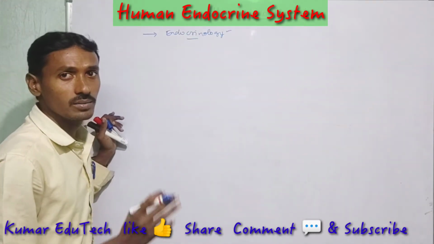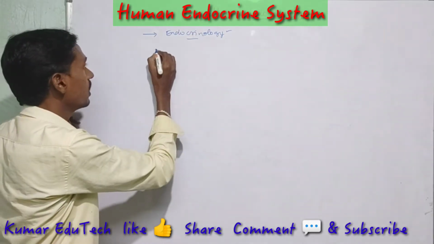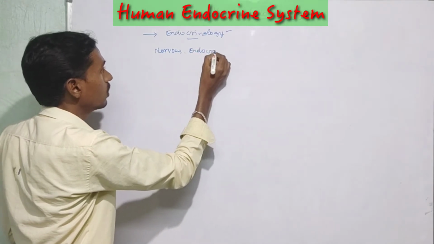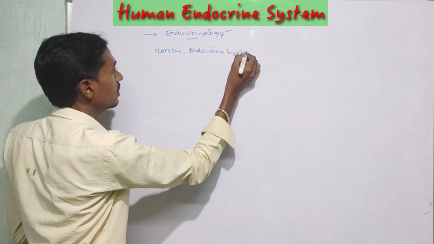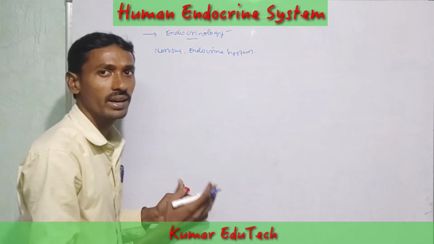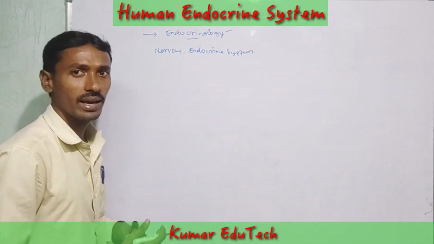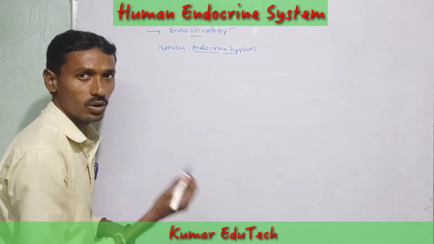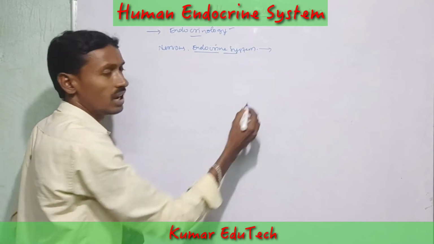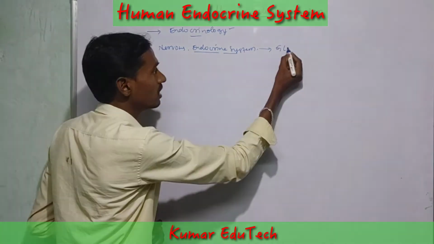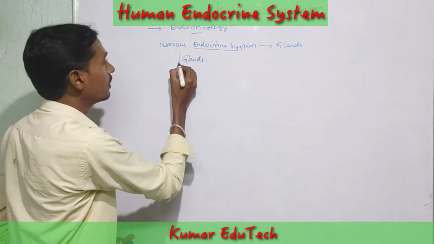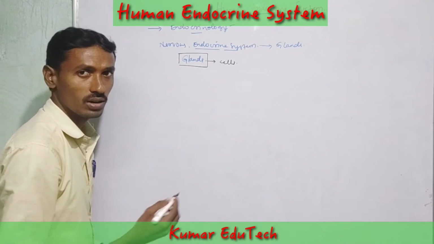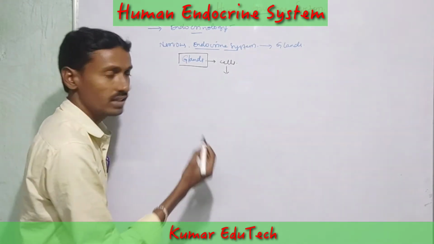All organisms have both a nervous and an endocrine system. These two systems coordinate the body's metabolic activities and other functions. The endocrine system contains different types of glands. These glands are made up of special tissue or cells, and these cells secrete hormones.